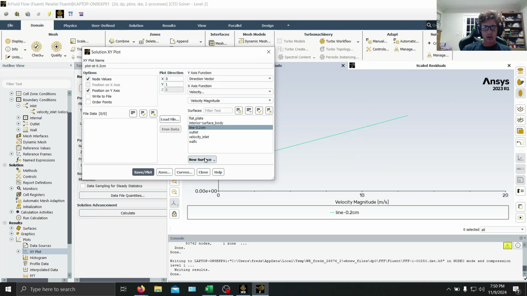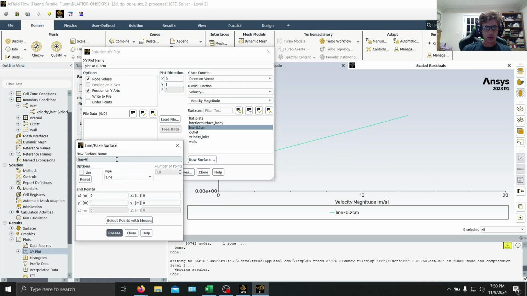We can create just a new surface, going to just name it something different, and then keep the same x, 0.0165, 0.0165, and then same thing here, and then just increase the top.